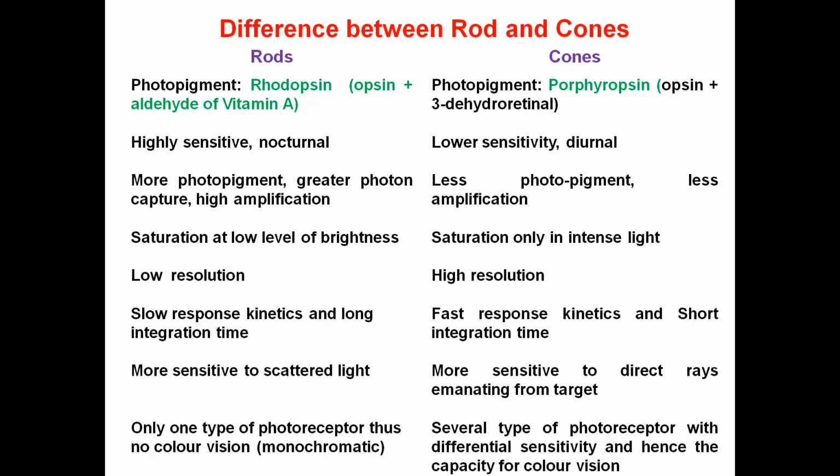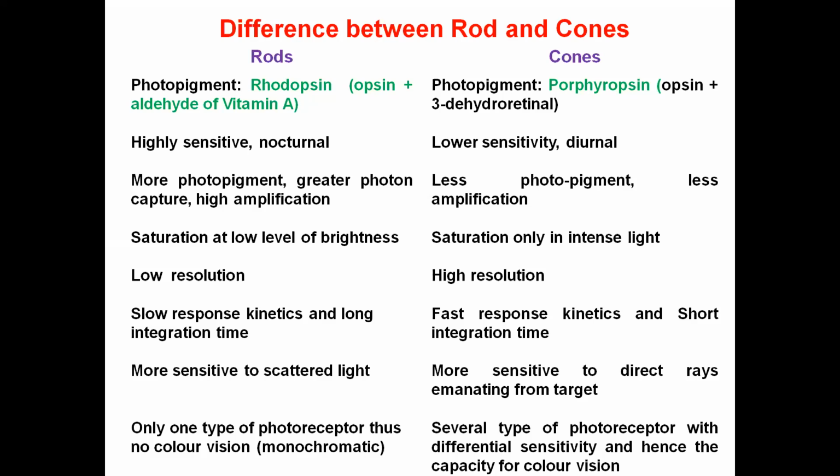And cone cells have less amplification. Saturation occurs at a very low level of brightness in the rod cells, which have the rhodopsin that is highly sensitive to light. So even at a very low level of light, these pigments totally saturate. But the cone cells are less sensitive, so saturation of cone cells occurs only when the light is very intense.